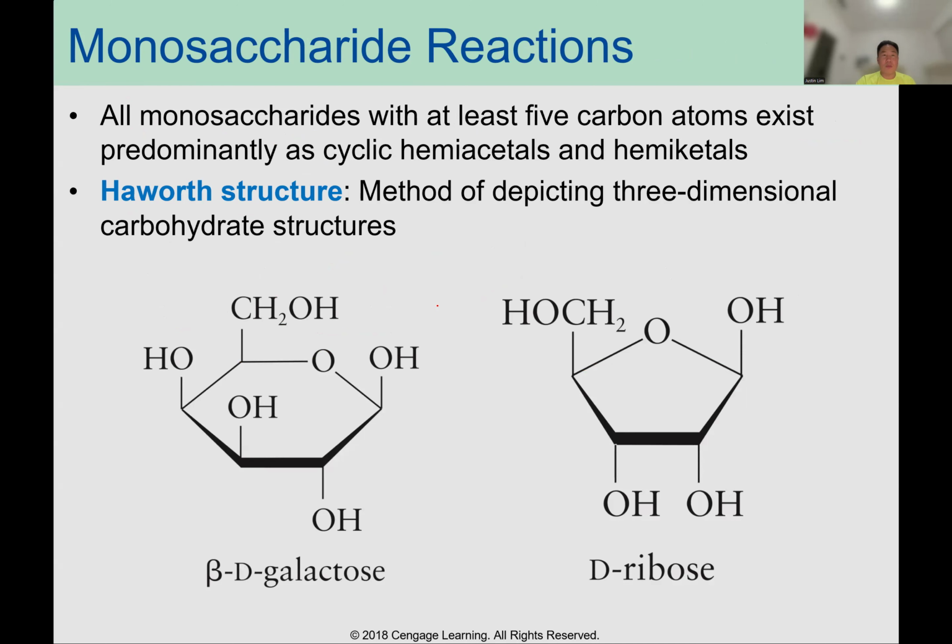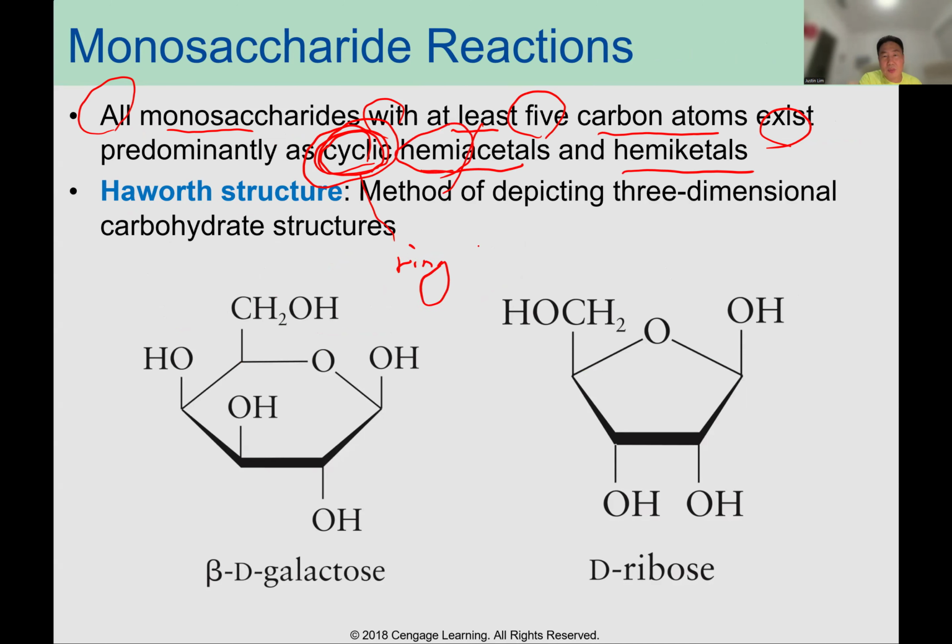Okay, let's look over monosaccharide reactions. All monosaccharides with at least five carbon atoms exist predominantly as cyclic hemiacetals. So what is cyclic? That's a ring. Hemiacetal, what does it mean?